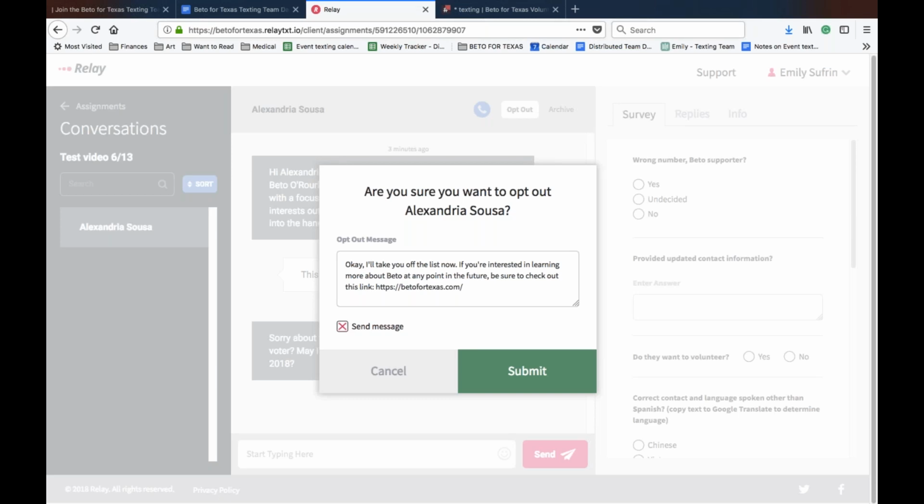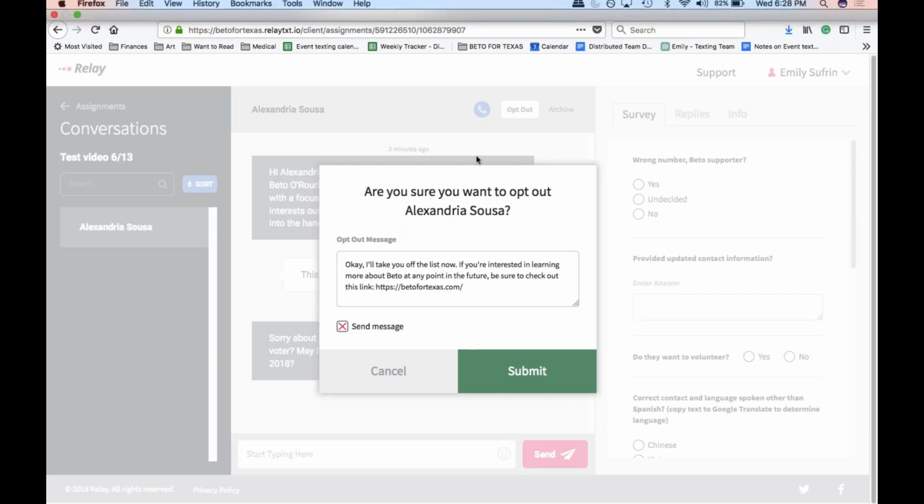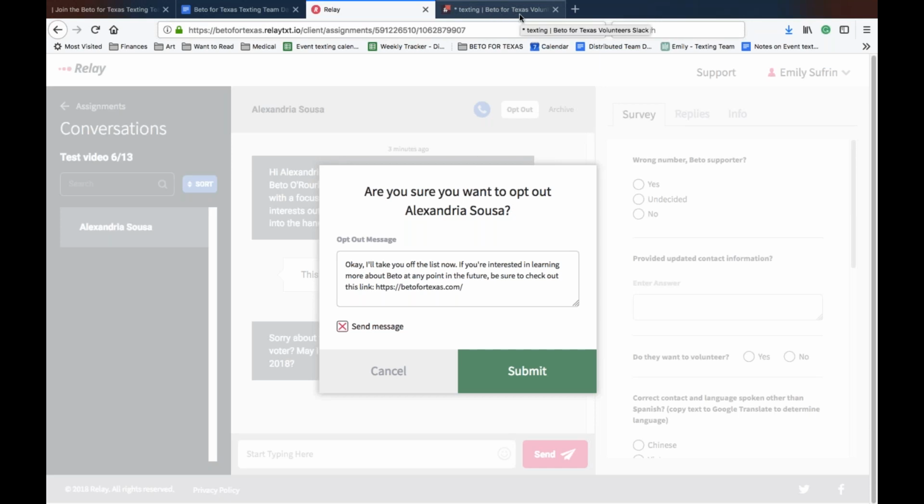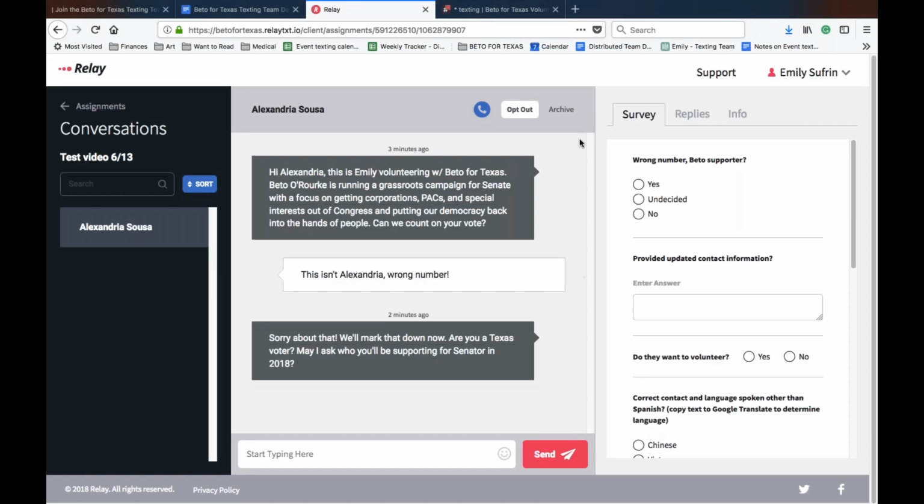So in instances where people, like I said, ask to be taken off the list, or if they say something offensive, something that is inappropriate, something that is in any way violent, you should opt those people out. And if you're not sure what is appropriate or inappropriate, ask for guidance on the texting channel. That's what it's there for, to answer questions that don't fall within what we cover in the dashboard. You're also going to notice this button, Archive. Archive is an organizational tool. It's a way for you to kind of clear your queue on the side, your conversation queue, and you really should only use it once you've completed a conversation, once the conversation has been rounded out.